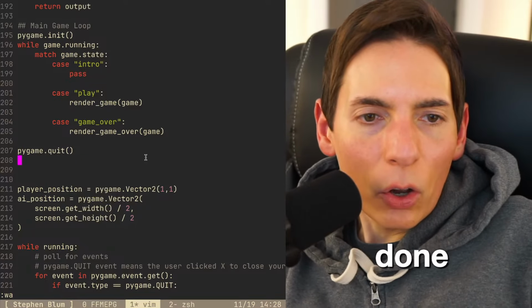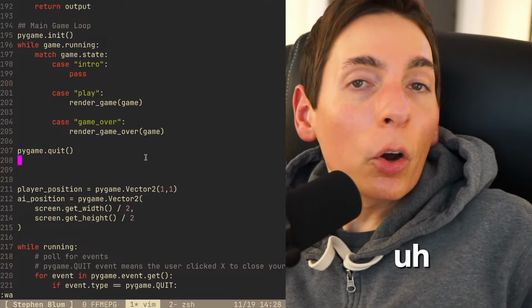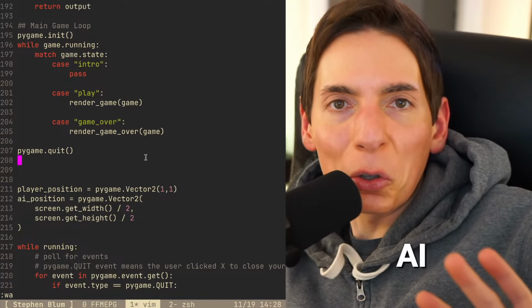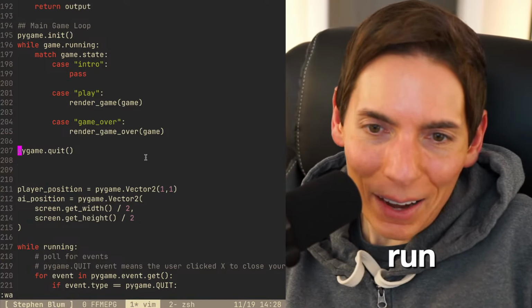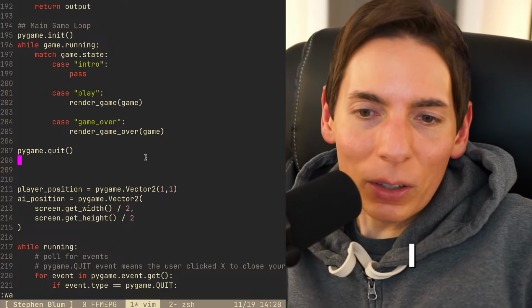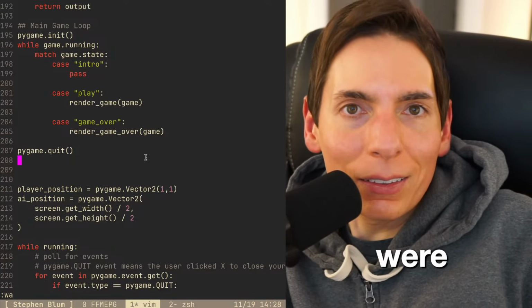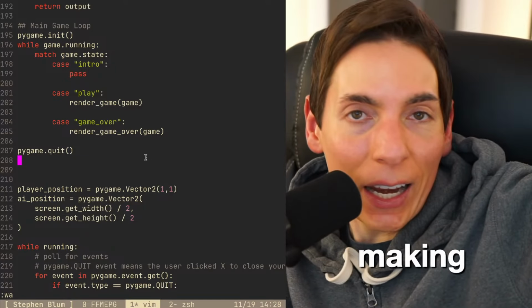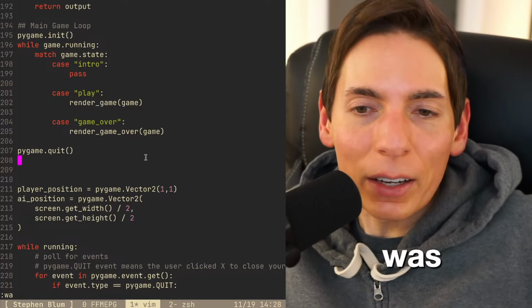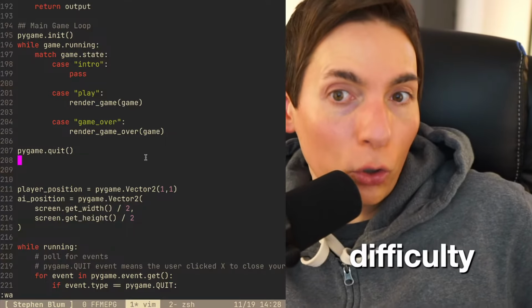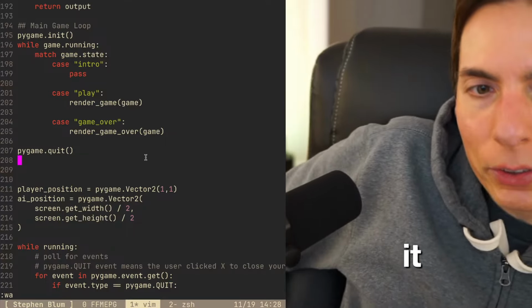Almost done. Hey, what are you trying to do? We are making a game where the AI learns to chase you and you have to run away. It's a lot of fun. I realized yesterday when we were making the AI chase you that it was actually kind of fun. And so we can add levels of difficulty and turn it into a real game. We're going to turn it into a real game, you guys.